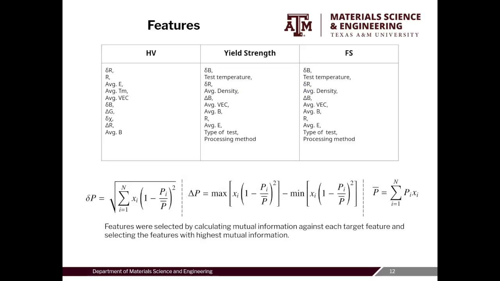These are the features used in the GP regressors. Regarding relevant features for hardness, yield strength, and elongation, we have queried commonly used properties for modeling solid solutions, strengthening, and their statistics. For example, we consider the rule of mixture average, the compositionally weighted average property differences, and maximum compositionally weighted average property differences. We selected these features by calculating the mutual information for each feature against each target, taking the highest mutual information features. Mutual information is a number that explains how much one feature changes as another changes.